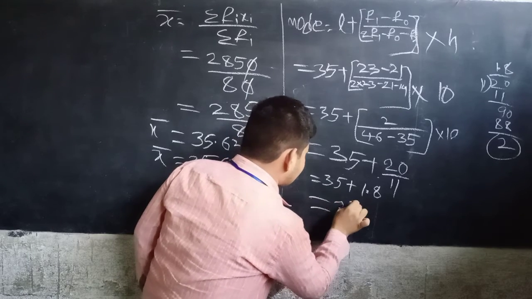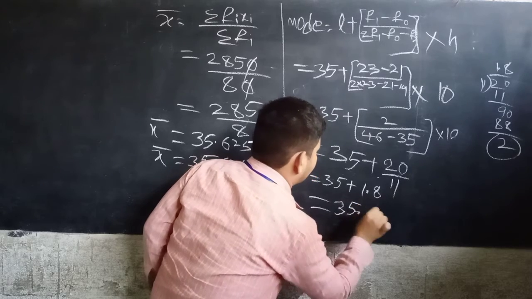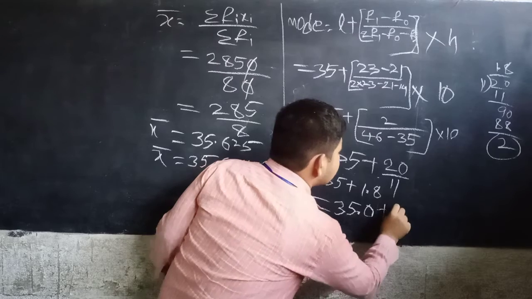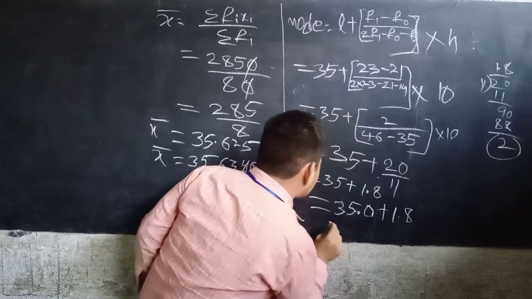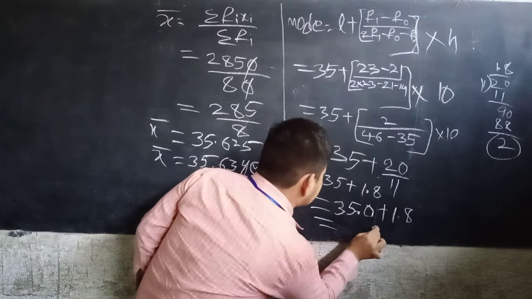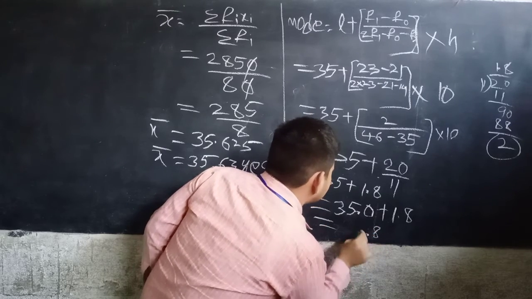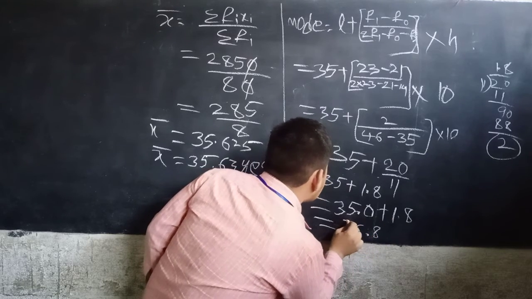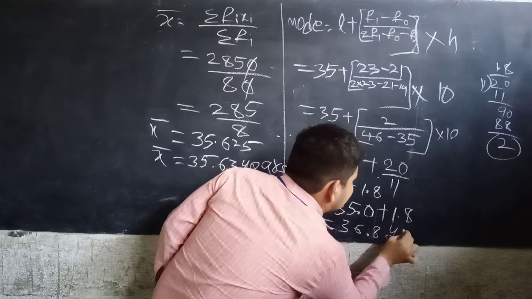Means 35.0 plus 1.8, that is 36.8 years.